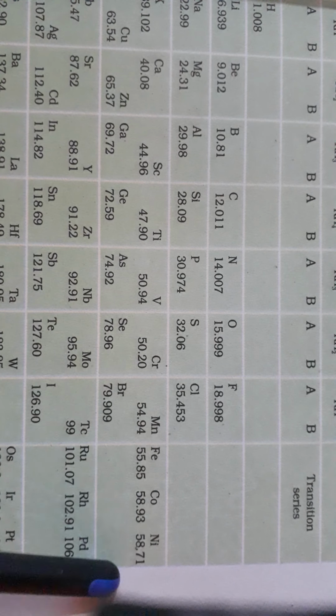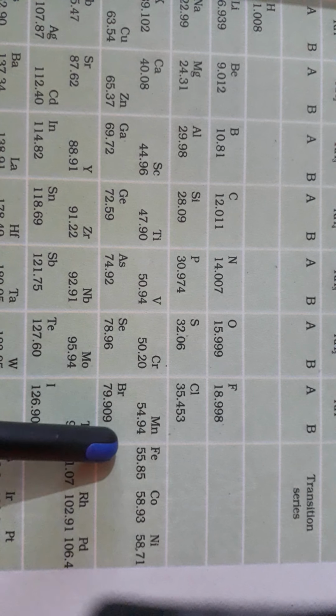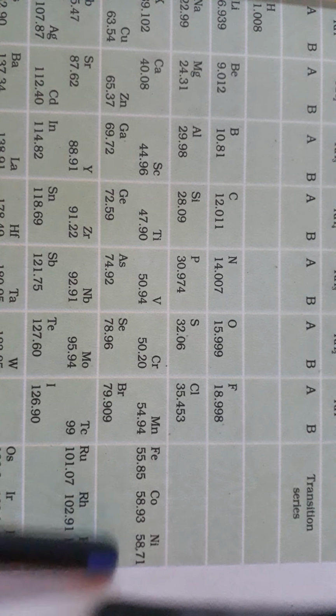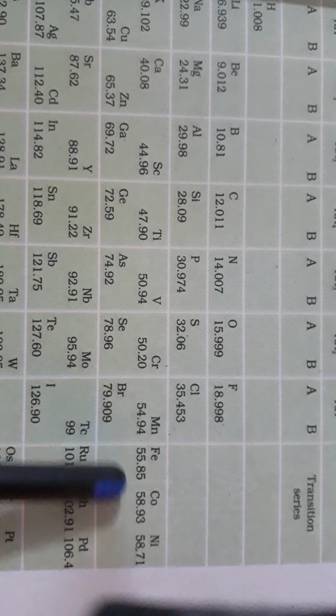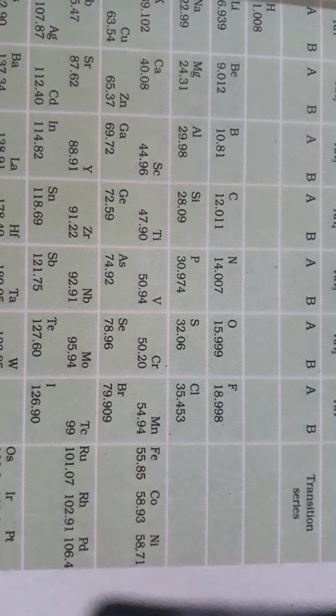This is the limitation of Mendeleev's periodic table, because as per the rule, what should be here? Fe, Ni, and then Co as per their atomic mass numbers. But in actual, what is in the table? Fe, Co, and Ni. So this is the limitation of Mendeleev's periodic table.